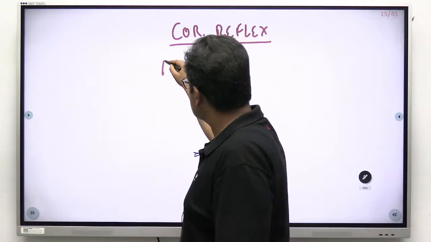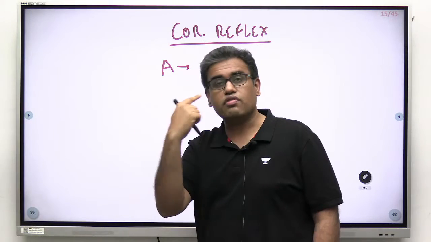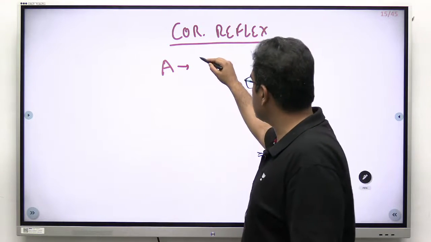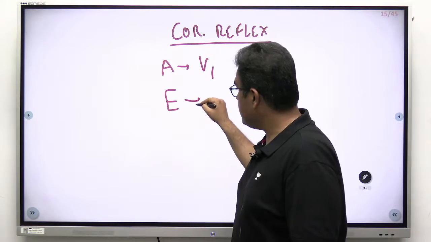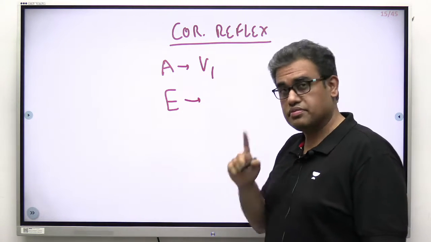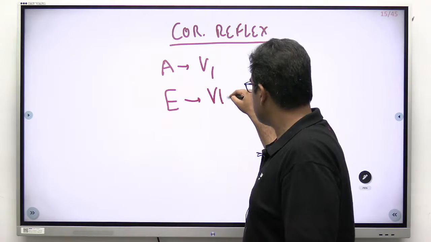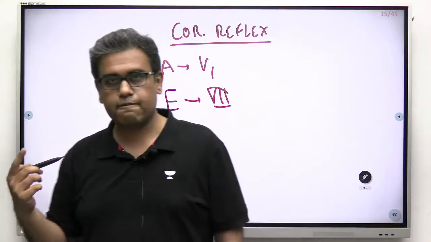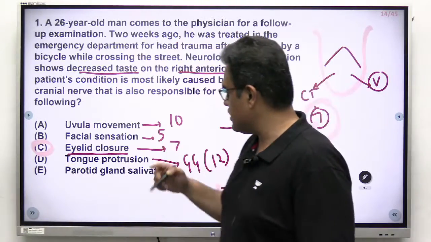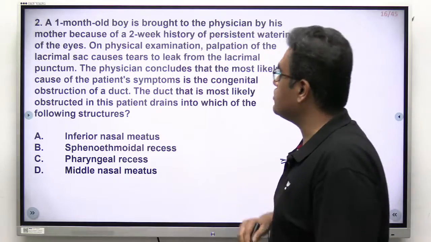Afferent for this reflex is by the nerve which is carrying the sensory from the cornea and conjunctiva, that is basically the ophthalmic division of trigeminal. Remember? Efferent is this closure of the eyelids. Seventh nerve, facial nerve, orbicularis oculi. I hope now the point is clear, right? So first question, option C is the answer. Let us move to the second question over here.